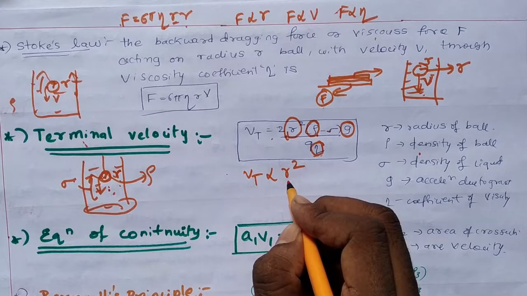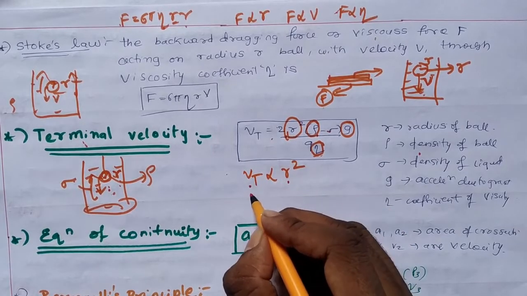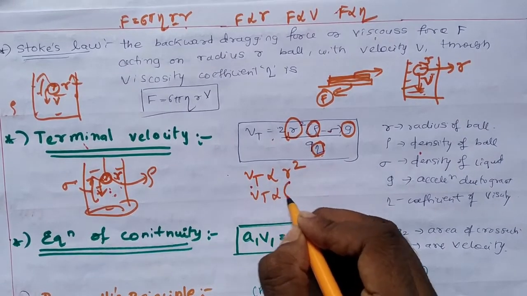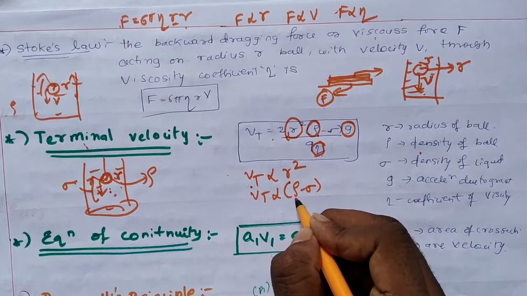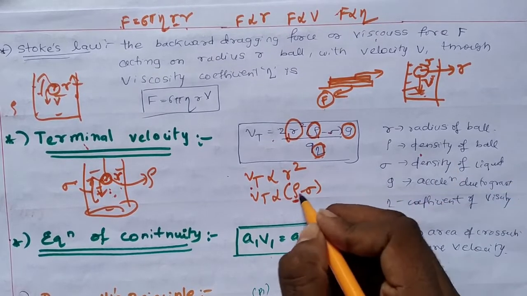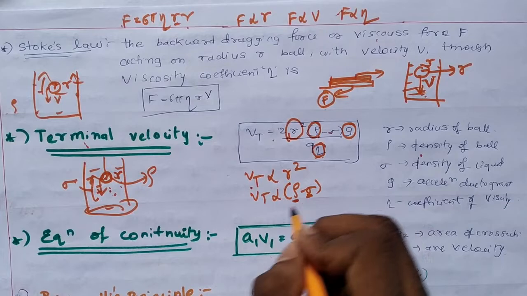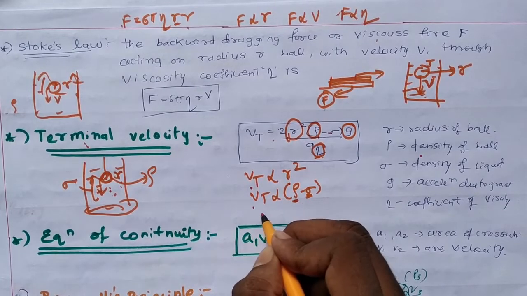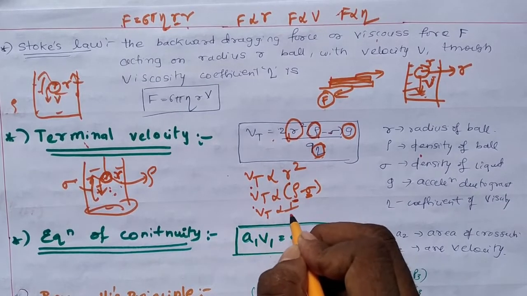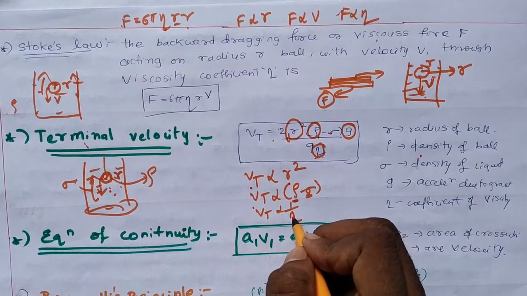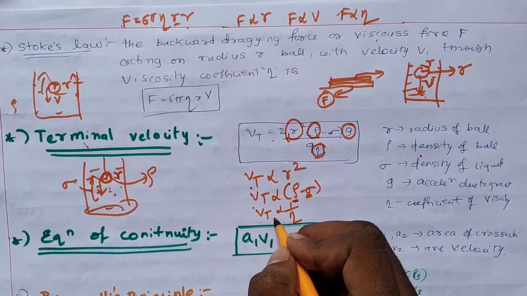If the radius of the ball increases, the terminal velocity also increases. Terminal velocity is directly proportional to rho minus sigma, the difference between the density of the ball and the density of the liquid, and Vt is inversely proportional to viscosity, because as viscosity is more, terminal velocity will be less.